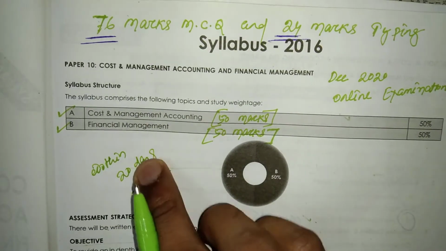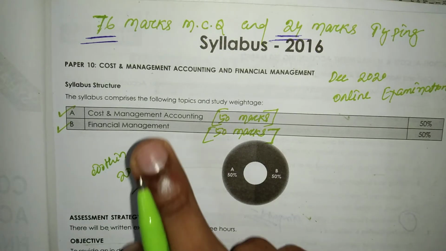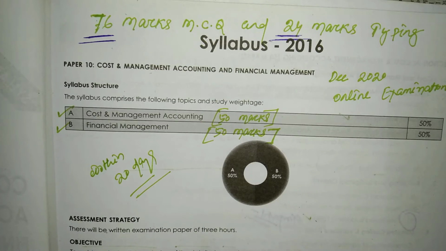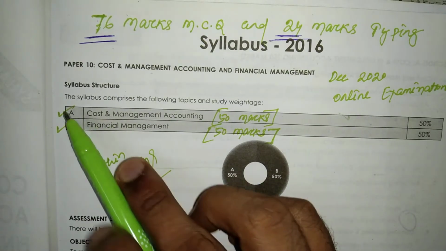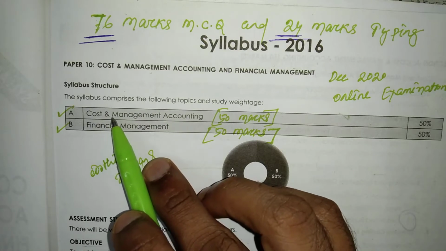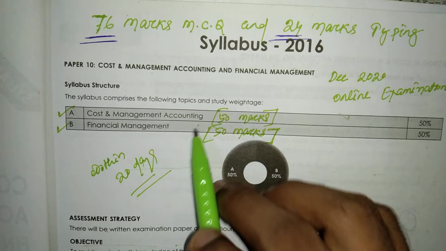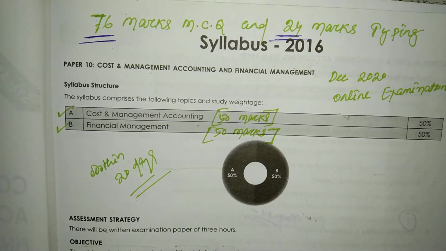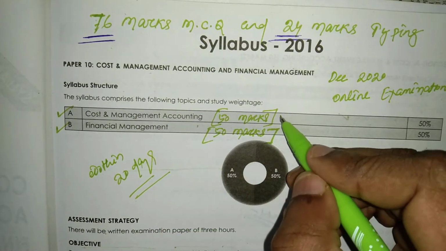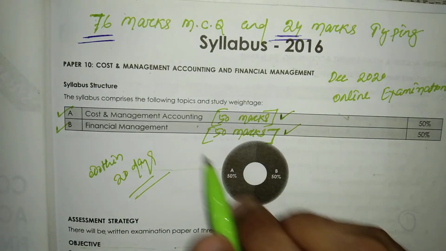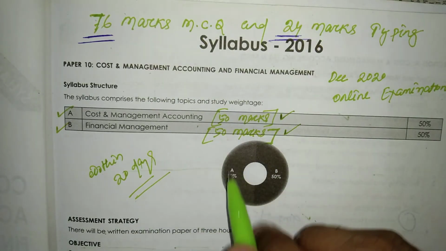As you know, in this syllabus there are two major heads, that is section A and section B. In section A we have to study cost and management accounting, and in section B we have to study financial management, and each carries 50 marks.